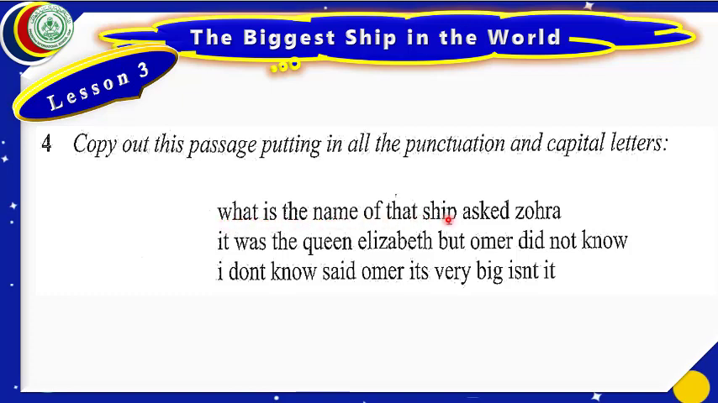What is the name of the ship? If we read up to here, we can understand the sentence is completed here, up to ship. What is the name of that ship? This is a question, no doubt. We can understand it very well. What is the name of that ship is a question. At the end of ship, we shall write a question mark.